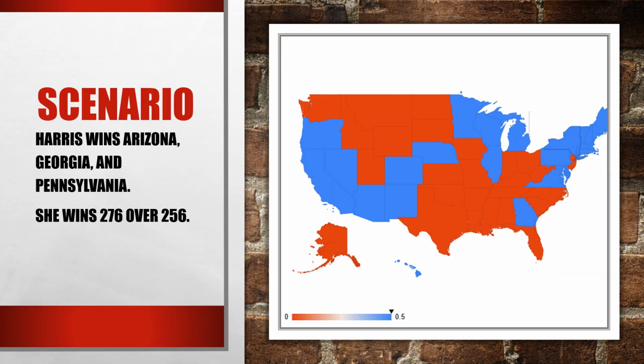Here we have a scenario that if Harris could win Arizona, Georgia, and Pennsylvania, she would win 276 over 256. In that case, it means she has the required 270 votes to win the presidential election.